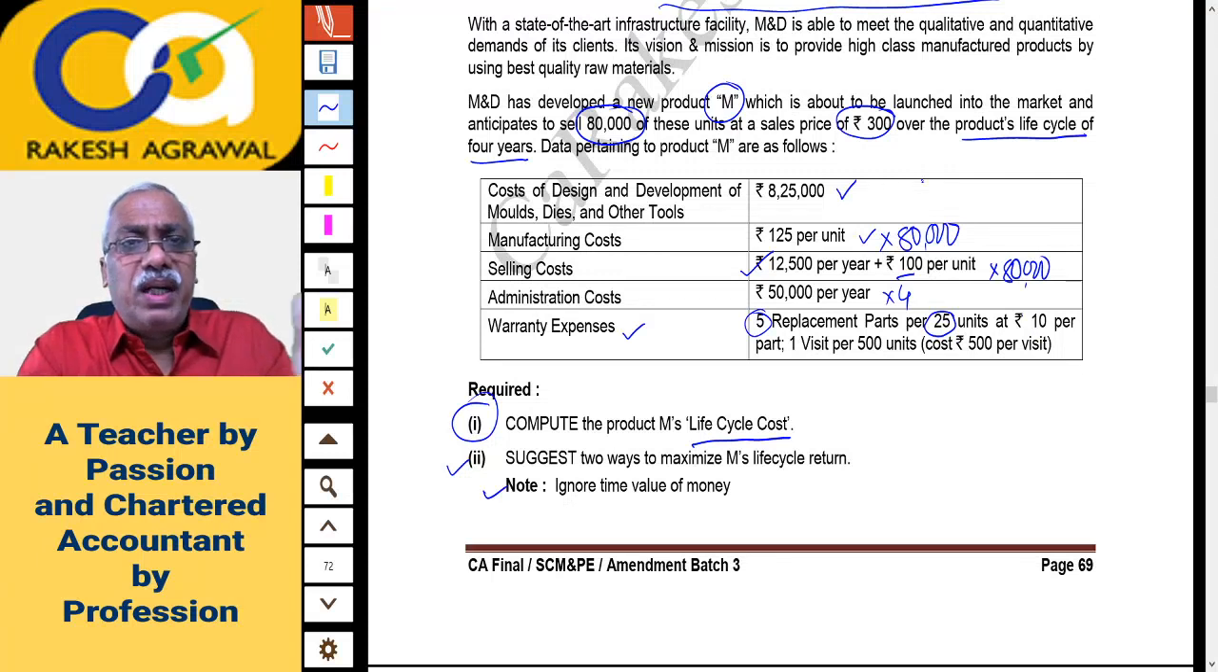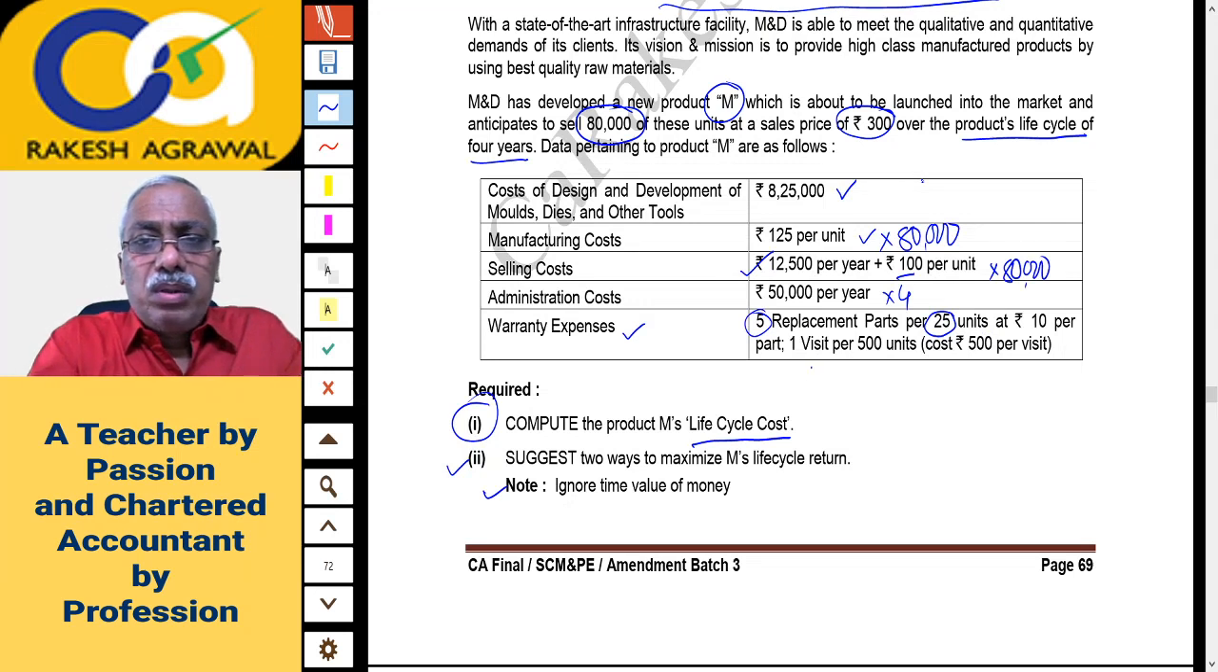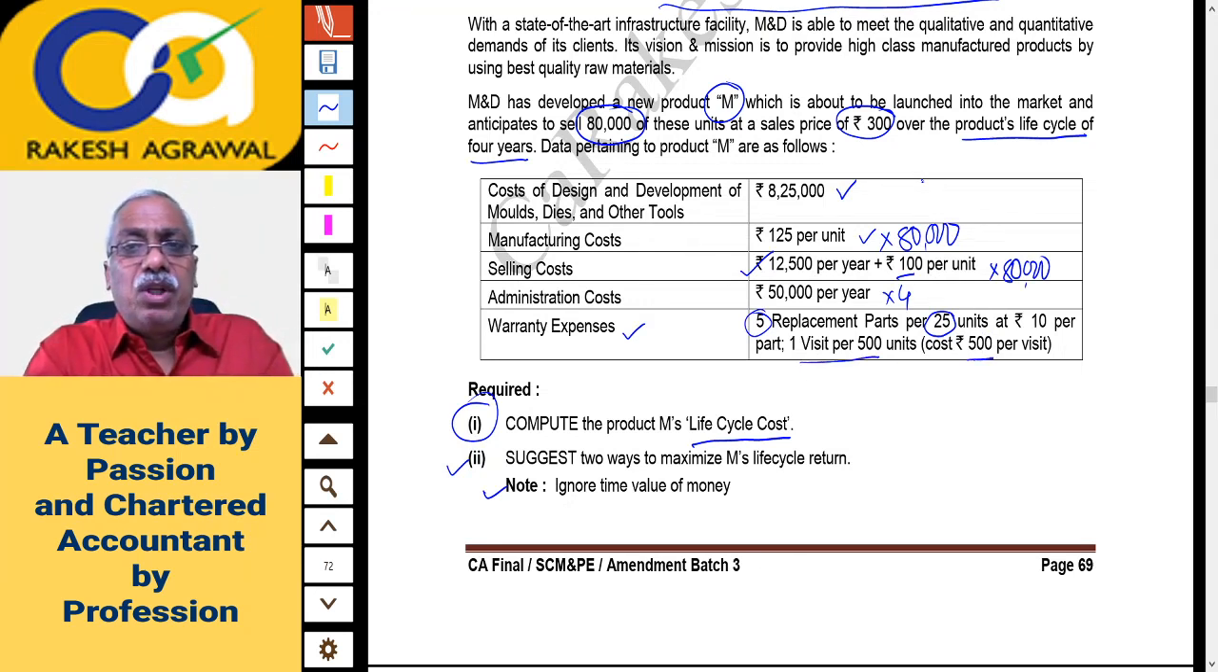I hope you are doing it correctly. 80,000 divided by 25 units, into 5 parts and into 10 per part. Memory plus. Done. And one more. One visit for every 500 parts, which will cost you 500 per visit. So 80,000 divided by 500 will give you the number of visits, into rupees 500. So again 80,000 memory plus.